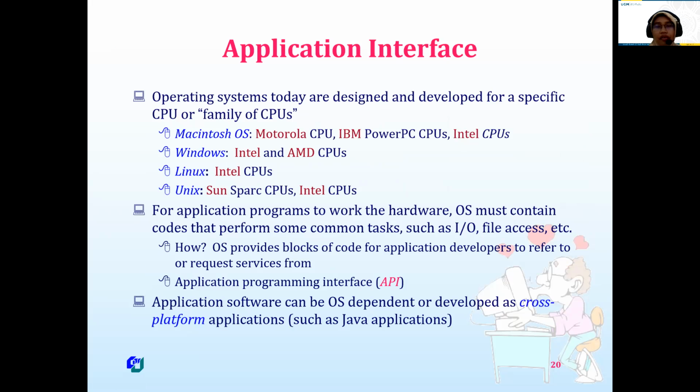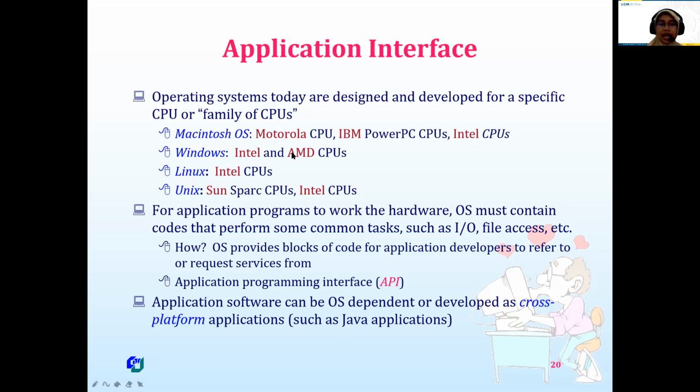And then for the application interface, some operating systems have collaboration with a specific CPU or family of CPU. For example, Macintosh has collaboration with Motorola or IBM or Intel, mostly Intel.